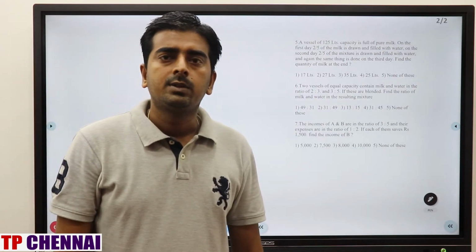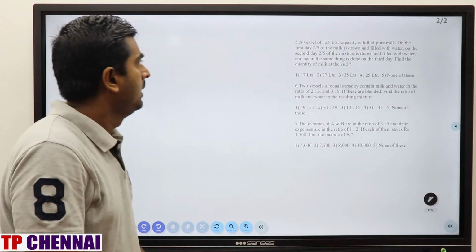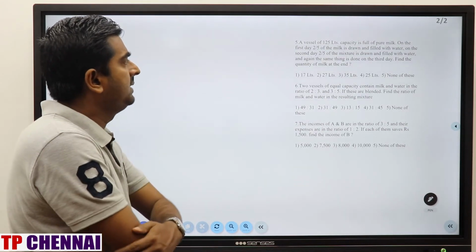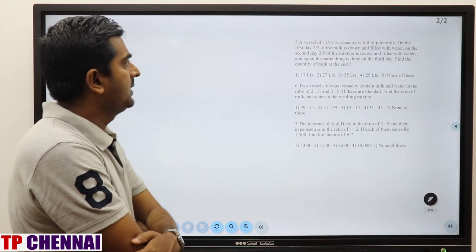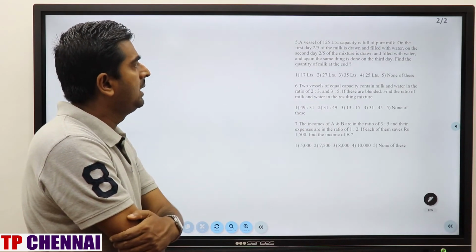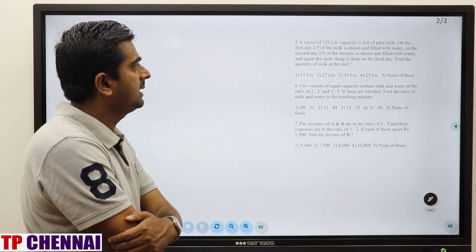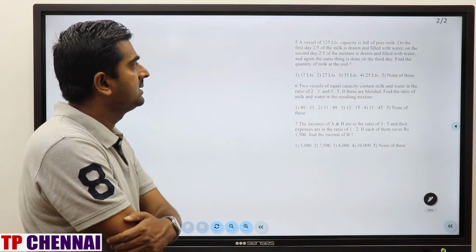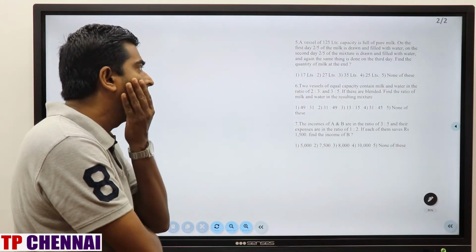So now we see question number 5. A vessel of 125 liters capacity is full of pure milk. On the first day, 2 by 5th of milk is drawn and filled with water. On the second day, 2 by 5th of mixture is drawn and filled with water. And again the same thing is done on the third day. Find the quantity of milk at the end.